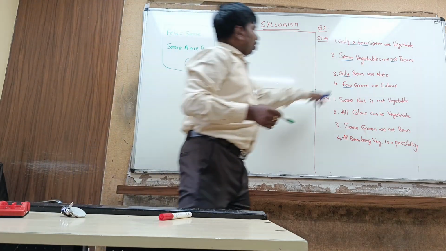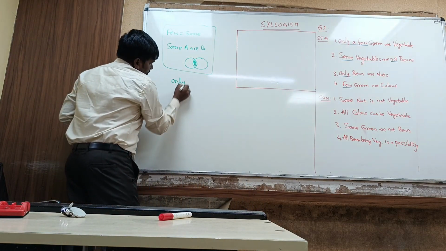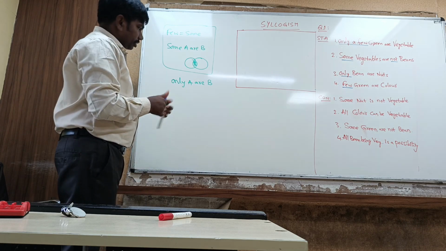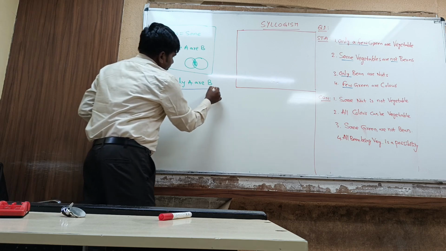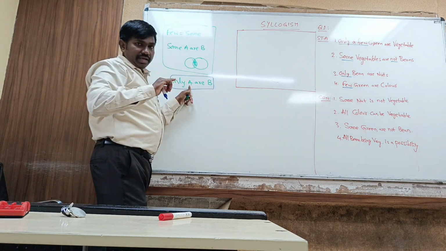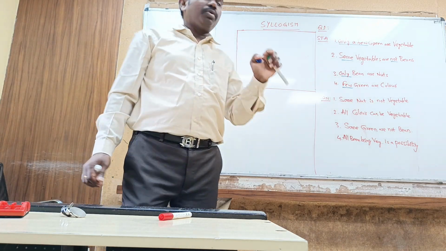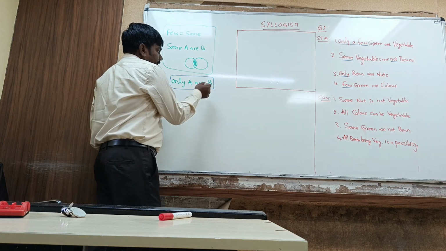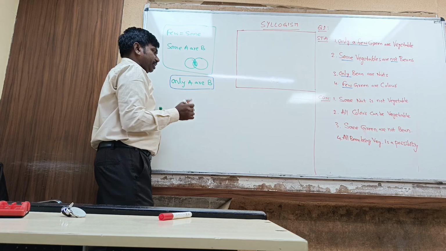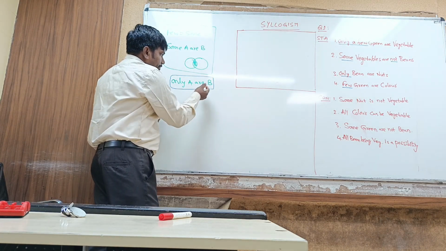Next is only A are B. Suppose the statement is only A are B. First of all, let us understand this statement. Only A are B means other than A, no other thing can be B. Except A, no other thing can be B. Means B should not have intersection with any other circle except A. So how to draw the diagram then? We can draw it in this way.